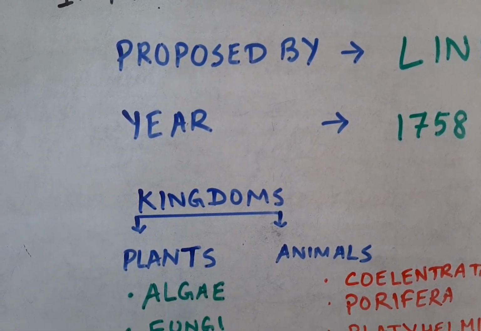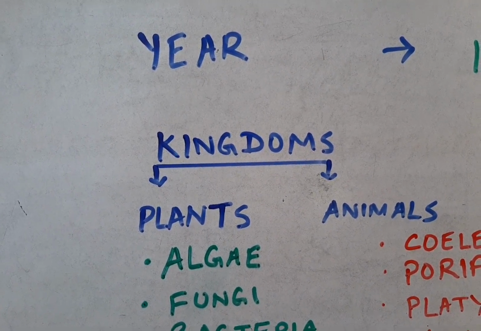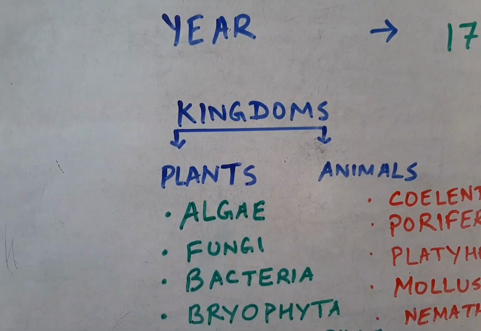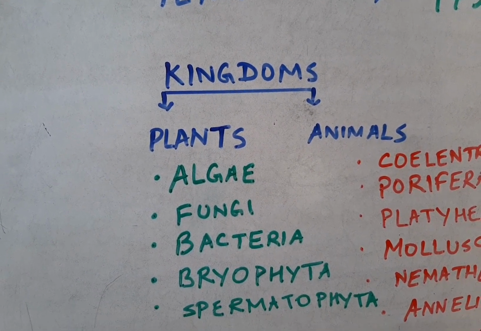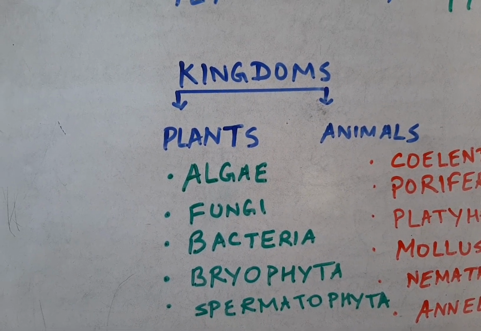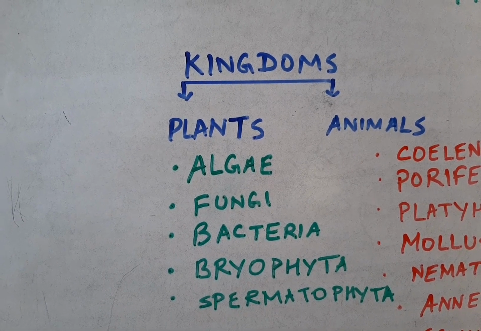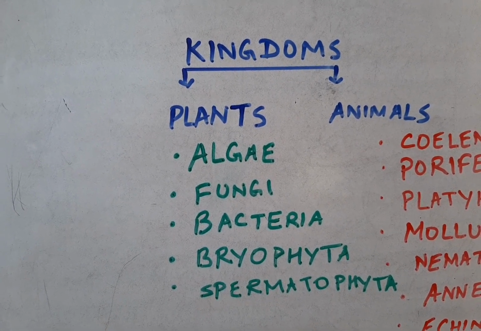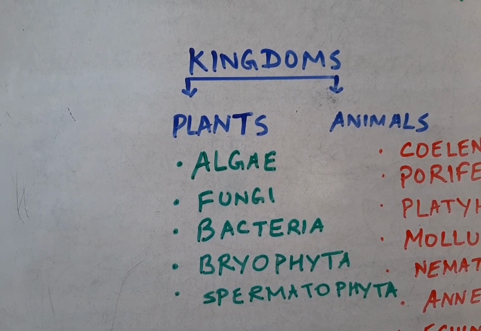He proposed the two kingdoms, plants and animals. Plants include algae, fungi, bacteria, bryophyta and spermatophyta. So according to Linnaeus, the plants were algae, fungi, bacteria, bryophyta and spermatophyta. These were the types of plants included in the plant kingdom.